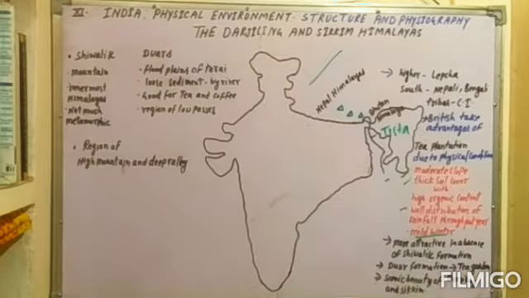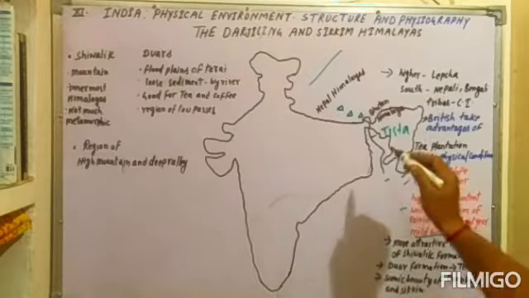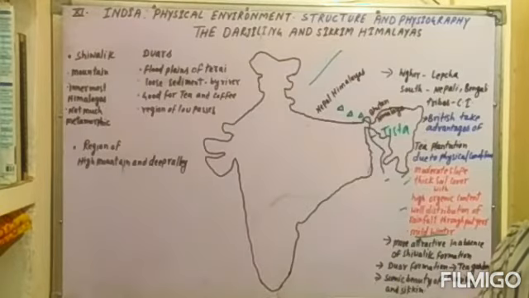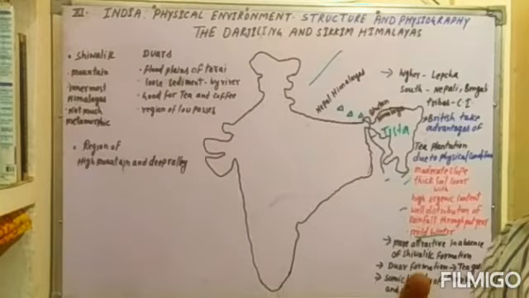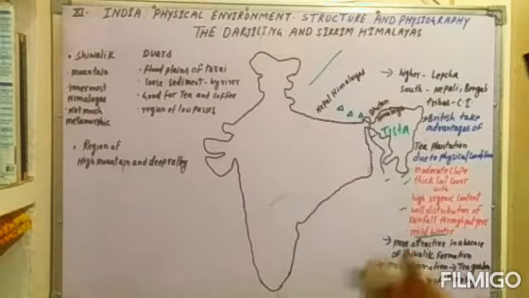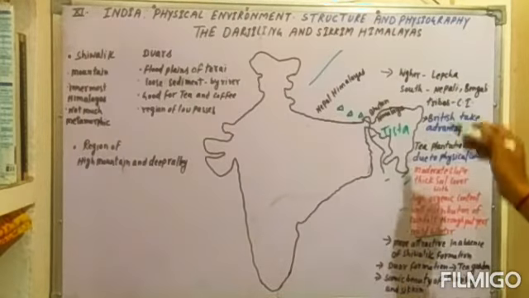This river also makes this region fertile, because it is a perennial river. Perennial rivers are rivers which flow throughout the year and have their main source in the glaciers of the Himalayas. So students, hope you understand all these topics.